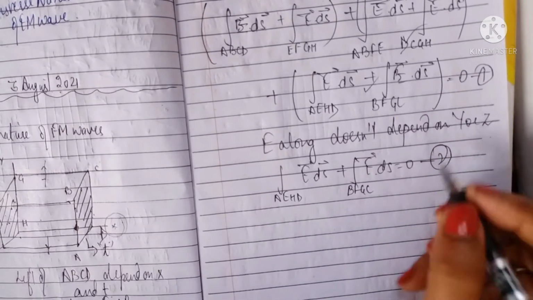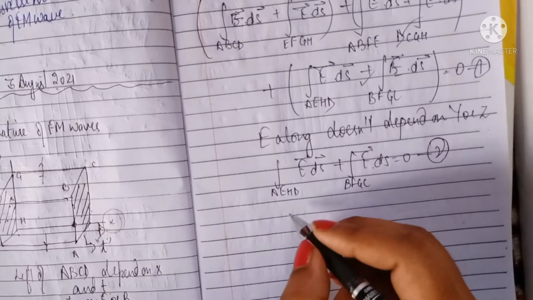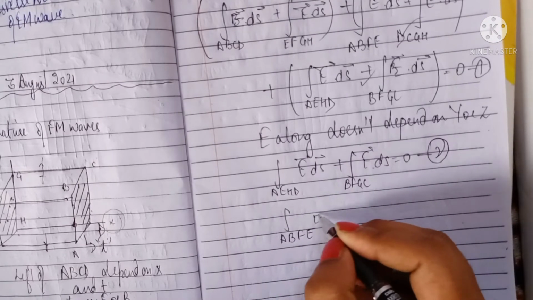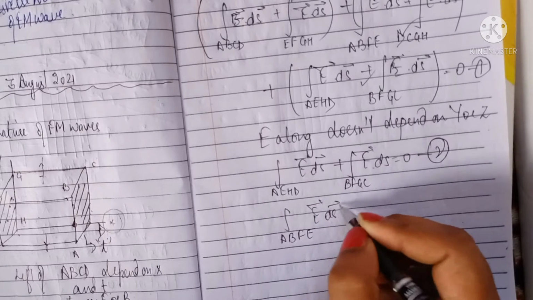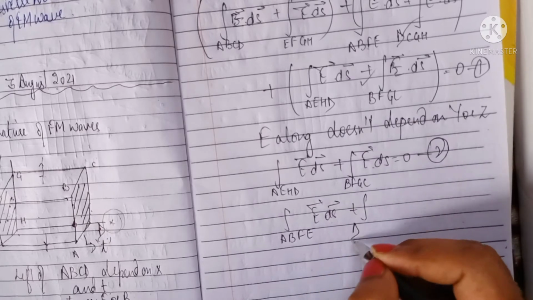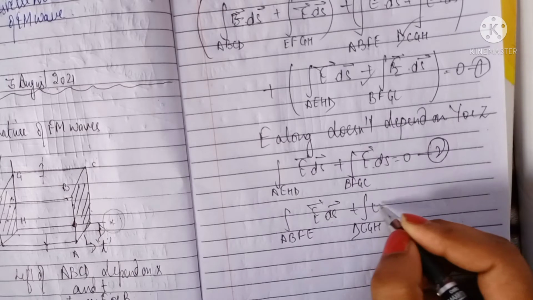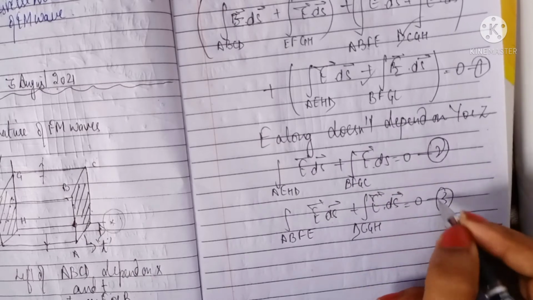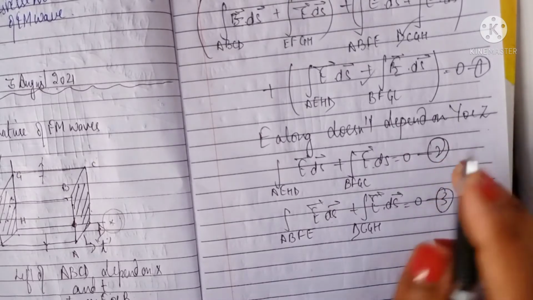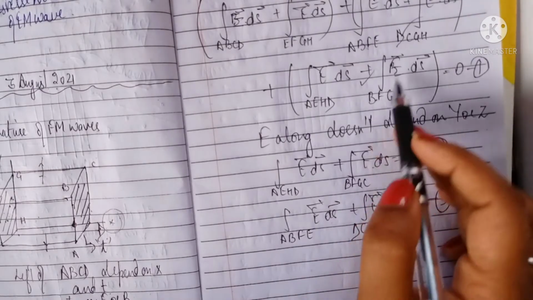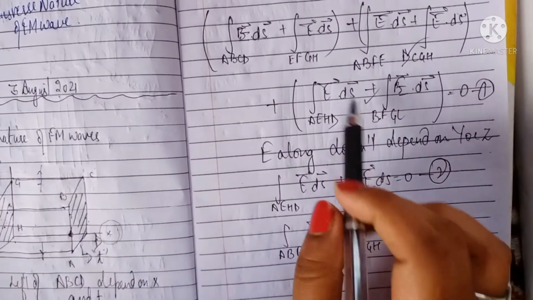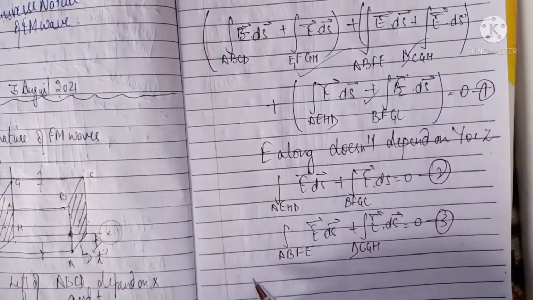Because it does not depend on these axes. And this is your ABFE E·ds plus DCGH, the front and backward faces, so that is also going to be 0. You have to use this in equation number 1. When you use these, these values get cancelled. So what do you remain with? You just remain with this.